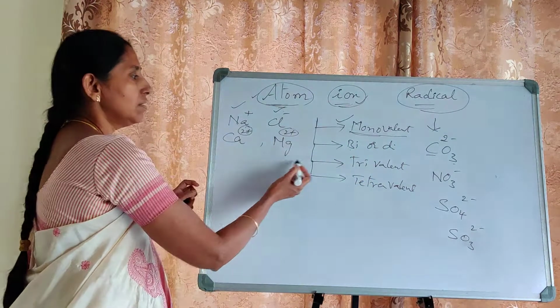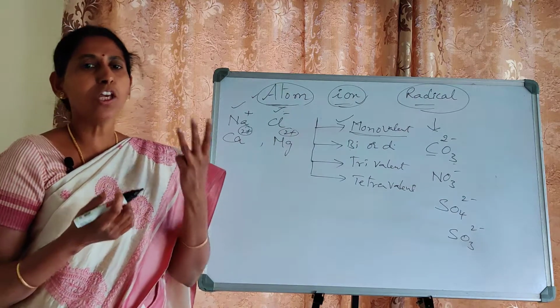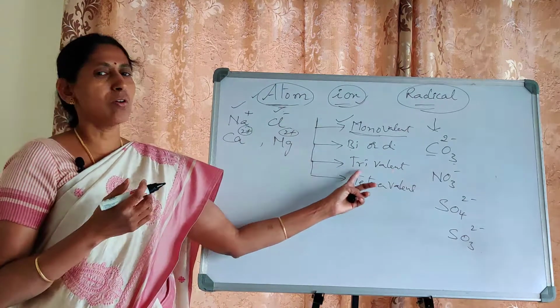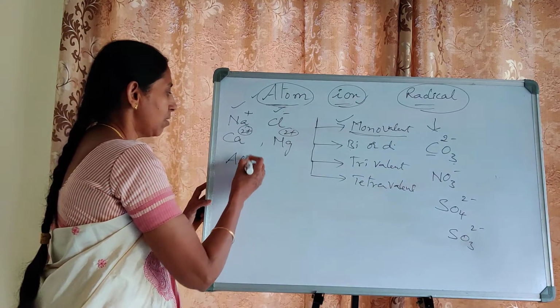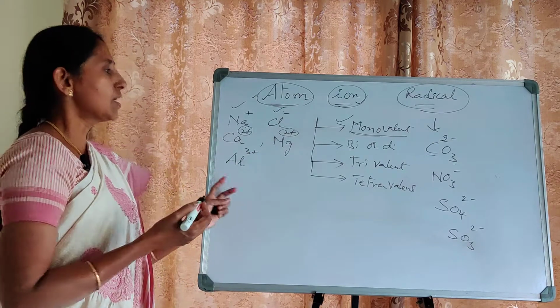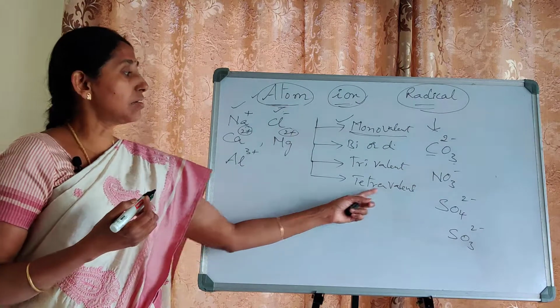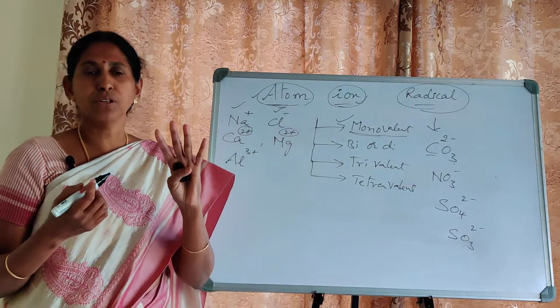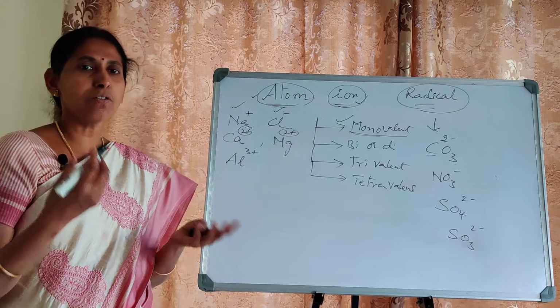Then trivalent. Tri means 3. If 3 units of charge are there, they are called trivalent ions. Example, aluminum ion, Al3 plus. Next, tetravalent. Tetra means 4. If they have 4 units of charge, either positive or negative.